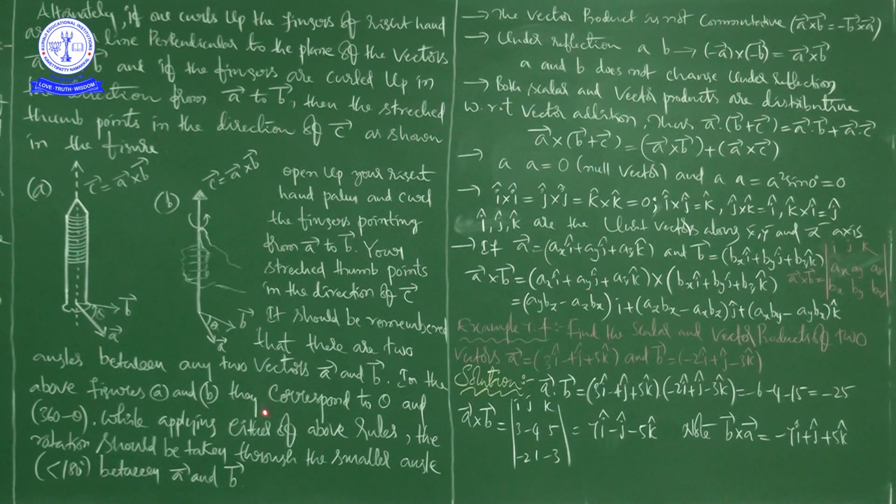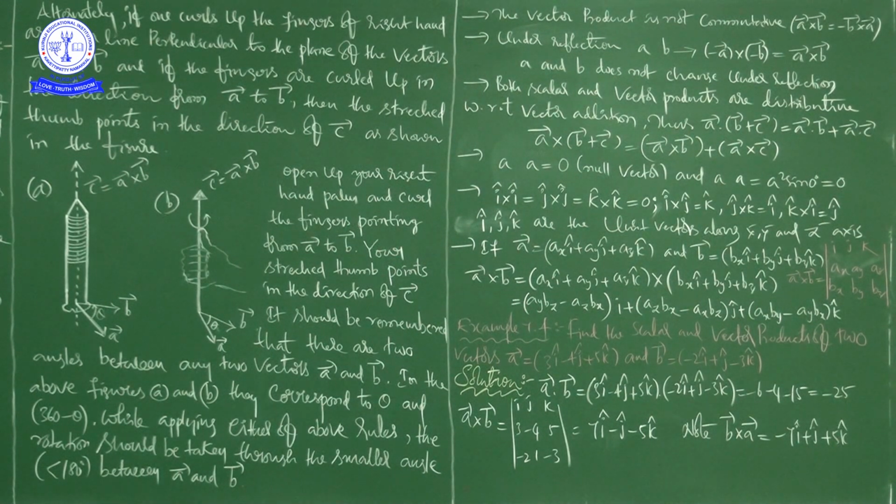While applying either of the above rules, the rotation should be taken through the small angle, that is, less than 180 degrees between A bar and B bar. That is the theta here. And the next continuation, through the smaller angle less than 180 degrees between A bar and B bar, right?